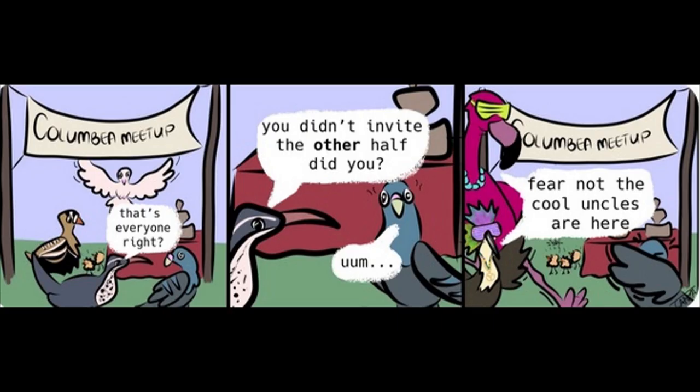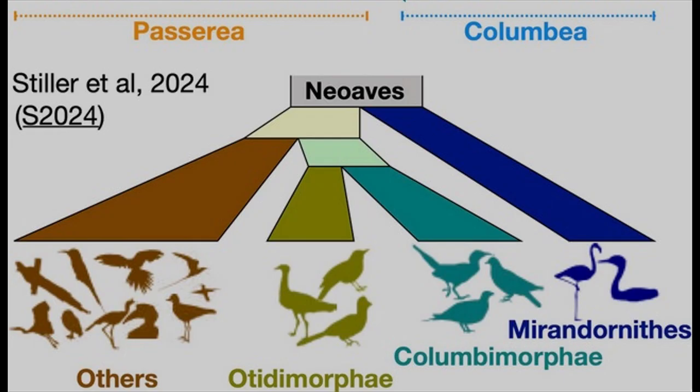A genomic study of 48 taxa by Jarvis and colleagues in 2014 divided Neoaves into two main clades, Columbea and Passerea, but an analysis of 198 taxa by Prum and colleagues in 2015 recovered different groupings for the earliest split in Neoaves. A reanalysis with an extended dataset by Reddy and colleagues in 2017 suggested this was due to the type of sequence data, with coding sequences favoring the Prum topology.